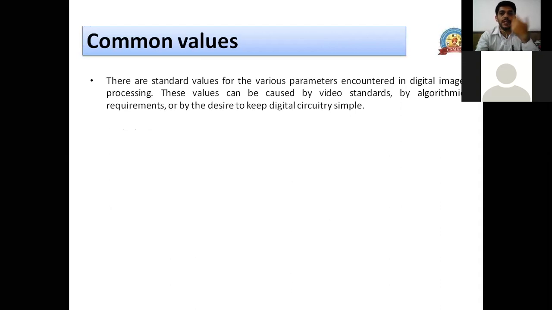What should be the standard value for columns? And for intensity, I gave you 0 to 10,000 luminous. Is it okay to have 0 to 10,000, or should it be less or more? What values are commonly used for these different parameters in a digital image?